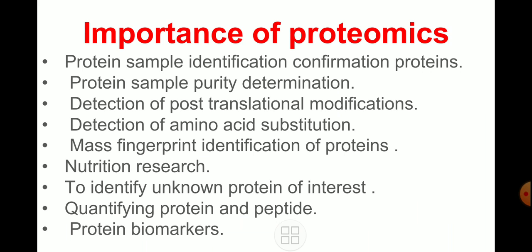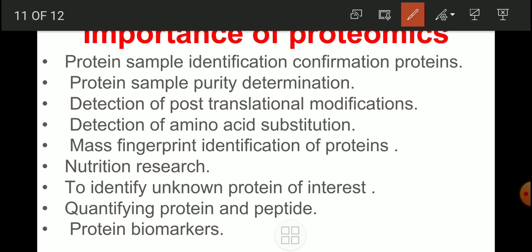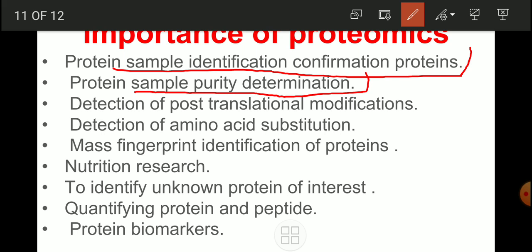Now, the importance of proteomics, my friends, is the most important thing you have to always keep in mind. Protein sample identification and confirmation of a protein, that is the first importance. Protein sample purity determination, purity is most important.